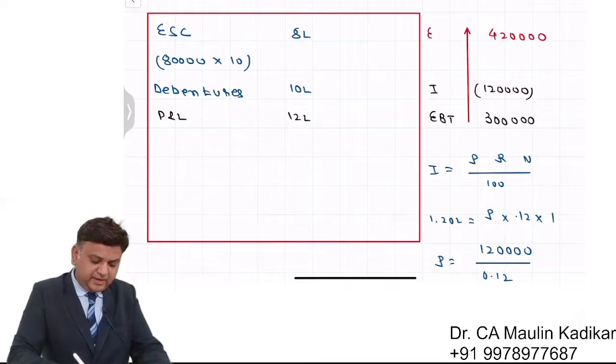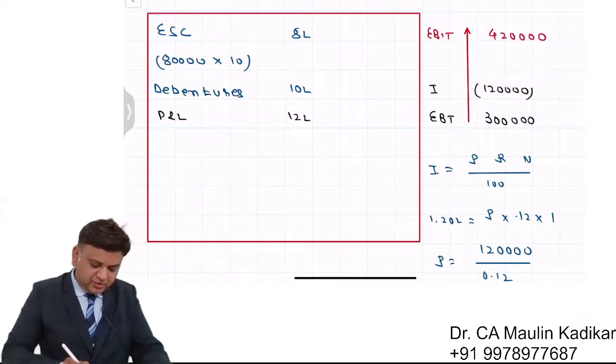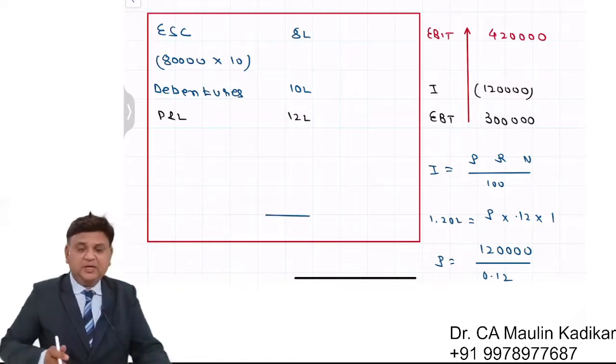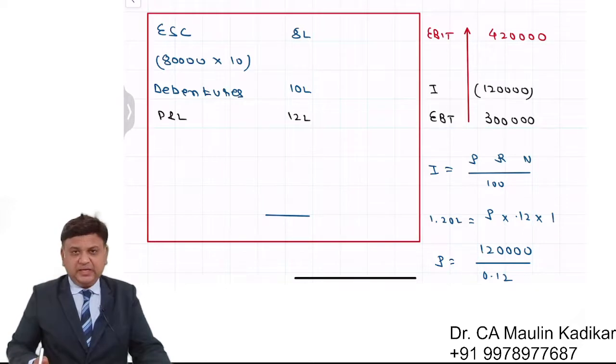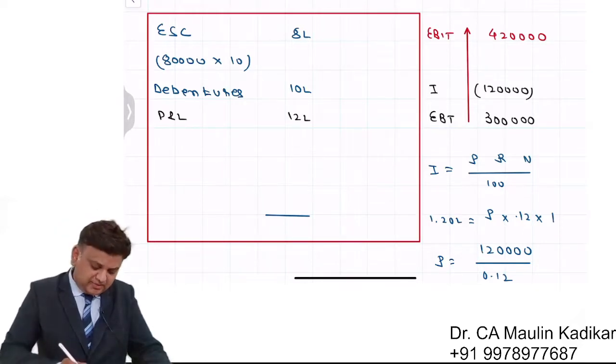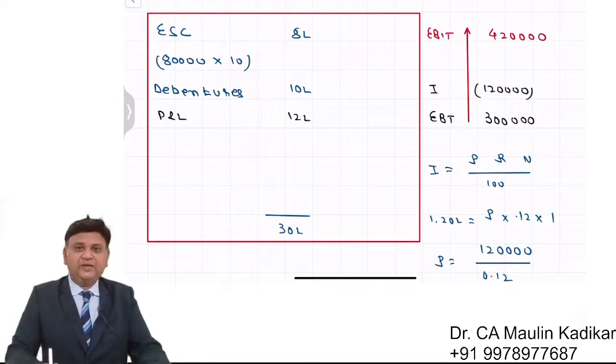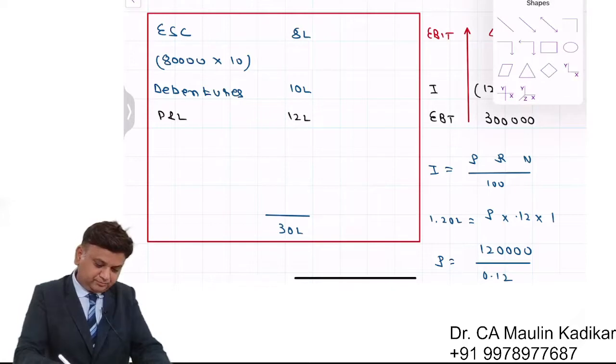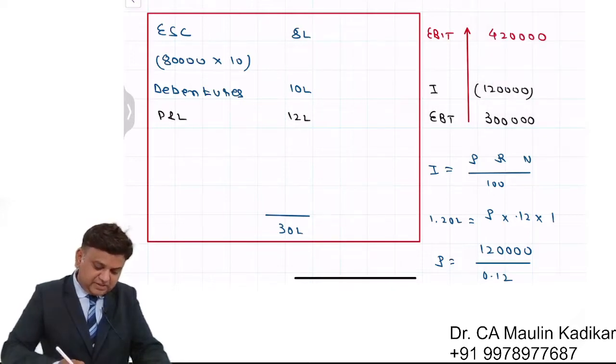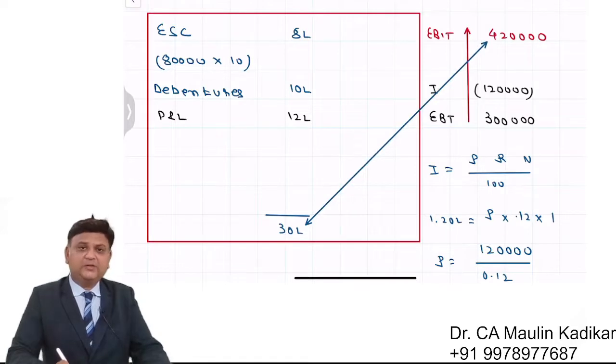This is EBIT. Right now we have employed an amount of rupees 30 lakhs in the business: 8 plus 10, 18, 18 plus 12, that comes to 30 lakhs. And with this amount of funds, the operating income is 4 lakh 20,000.